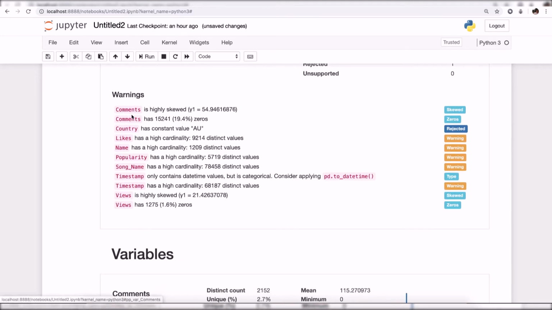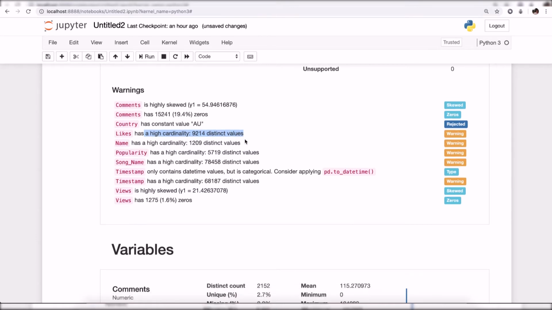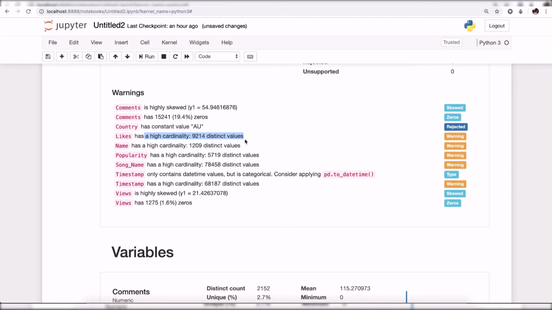If you can see here, it is saying the comment column is highly skewed and has a number of zeros in it. Country is a constant value, and that is why it is rejected, because all the rows have the country AU. Likes is showing high cardinality. It should not be high cardinality, because it's supposed to be a numeric variable, but it is showing high cardinality. That means it has some text data in it.